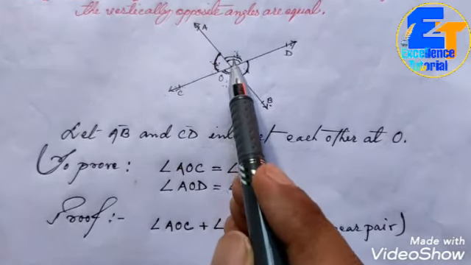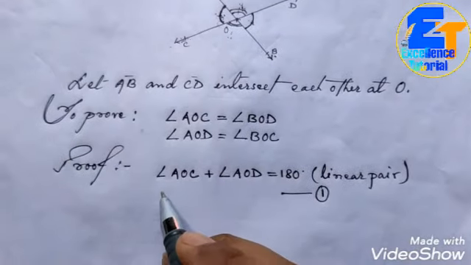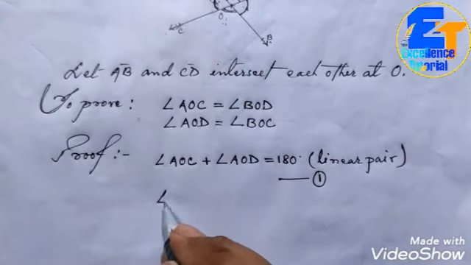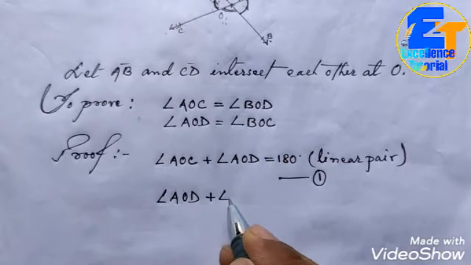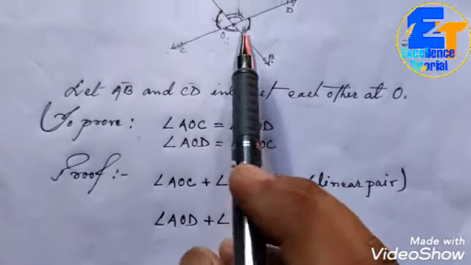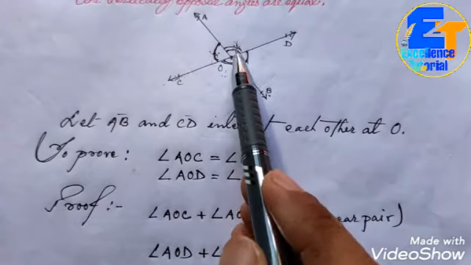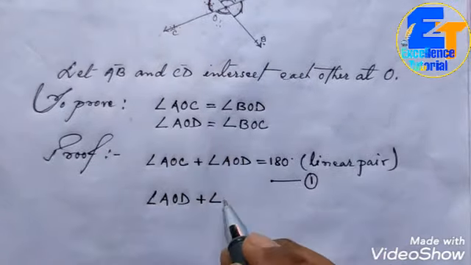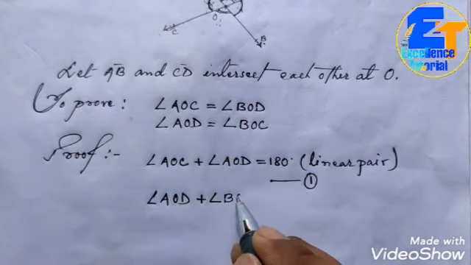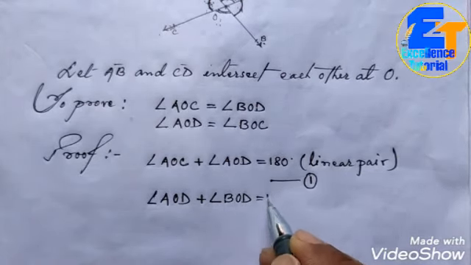So we can write angle AOD plus angle BOD equals 180 degrees.